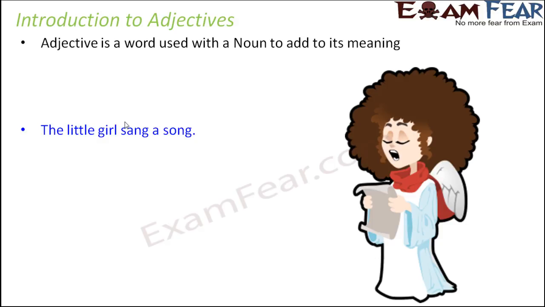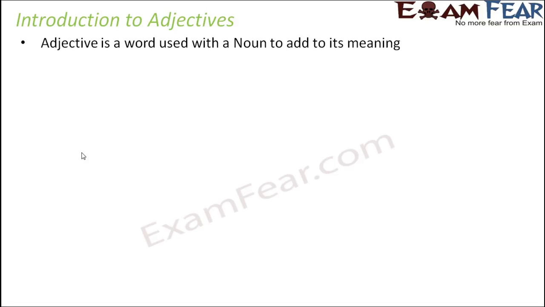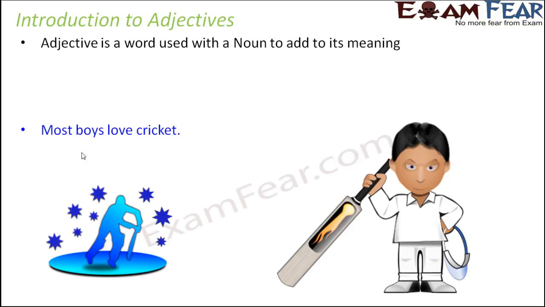And here, little is an adjective to the noun girl. Little tells us what kind of girl she is, whether she's little or she's a big girl or she's a huge girl. So basically that word specifies what kind of girl she is. It describes the girl. So little here is an adjective.